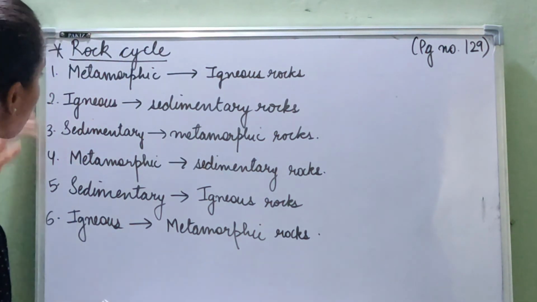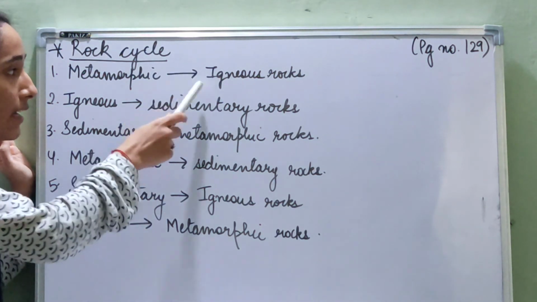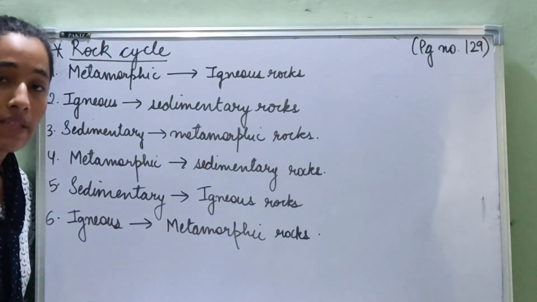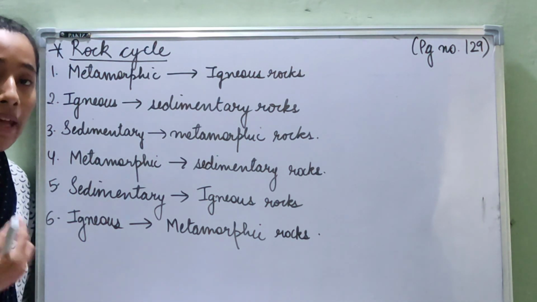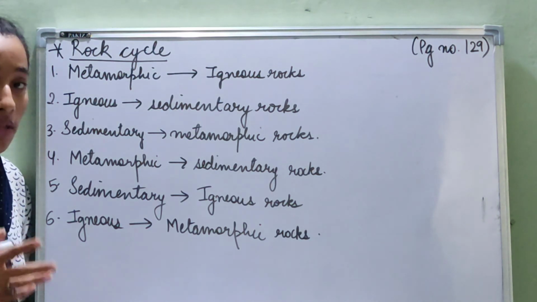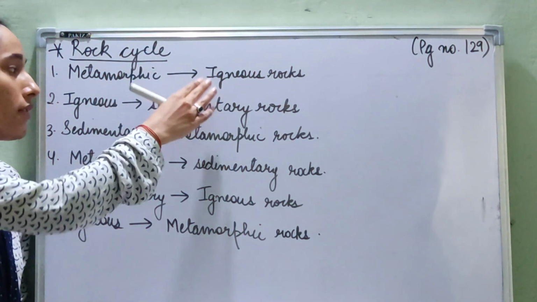So what we have learned so far is, from metamorphic rocks to igneous rocks: metamorphic rocks deep inside the Earth's crust melt and form magma, and when they come to the Earth's surface, they cool down to form igneous rocks.